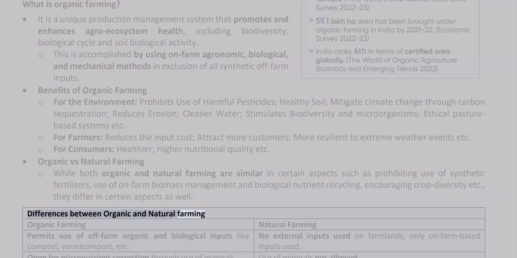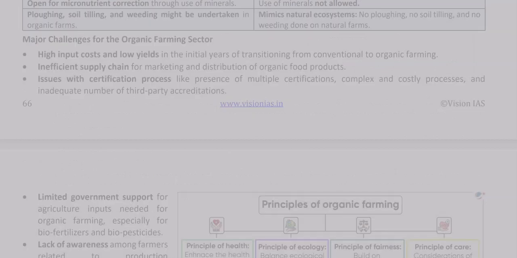Differences between organic and natural farming: organic farming permits use of off-farm organic and biological inputs like compost, vermicompost, etc. In natural farming, no external inputs are used on farmlands, only on-farm-based inputs. Organic farming is open to micronutrient correction through use of minerals; in natural farming, use of minerals is not allowed. Plowing, soil tilling, and weeding might be undertaken in organic farms. Natural farming mimics natural ecosystems: no plowing, no soil tilling, and no weeding is done on natural farms.